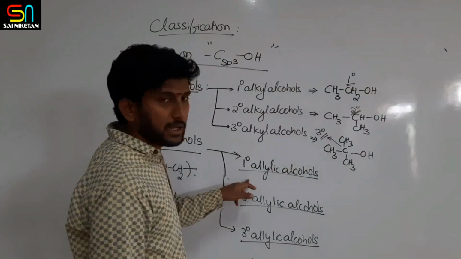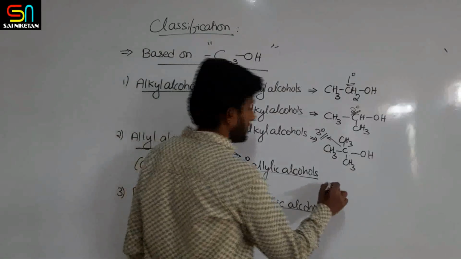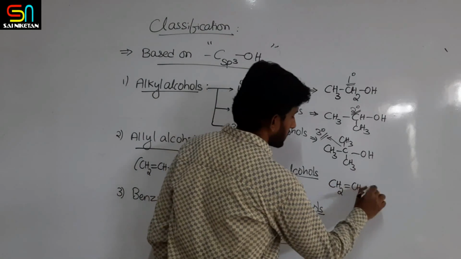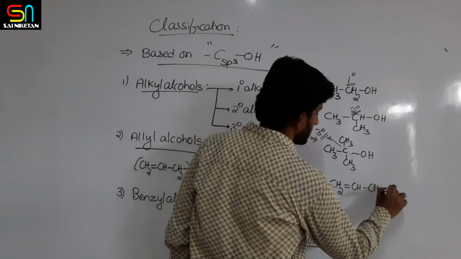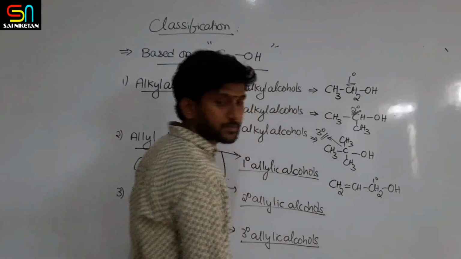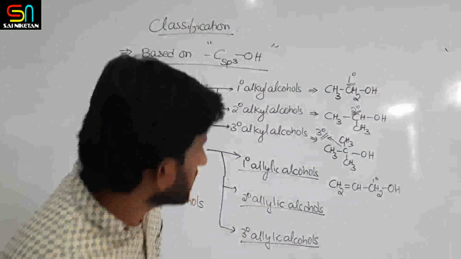Now primary allylic alcohol means the carbon to which the OH group is attached is a primary carbon.